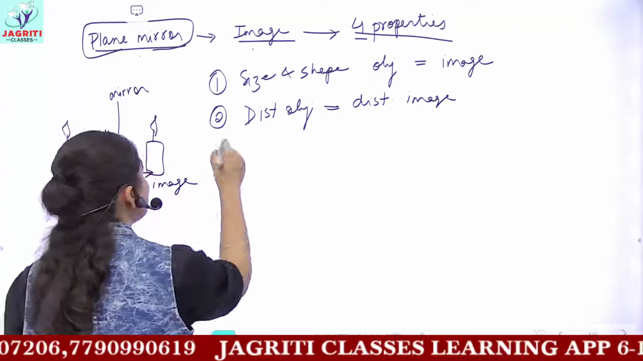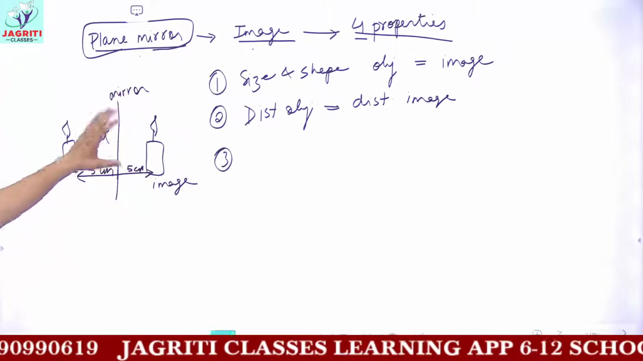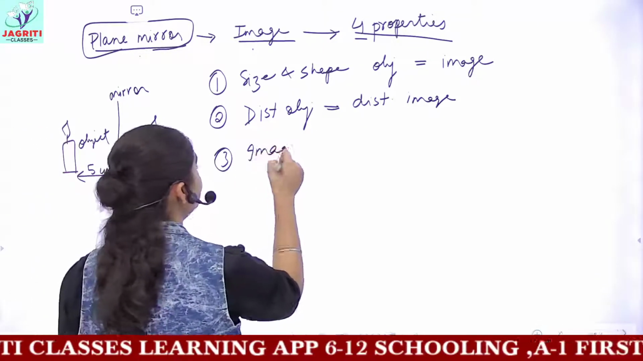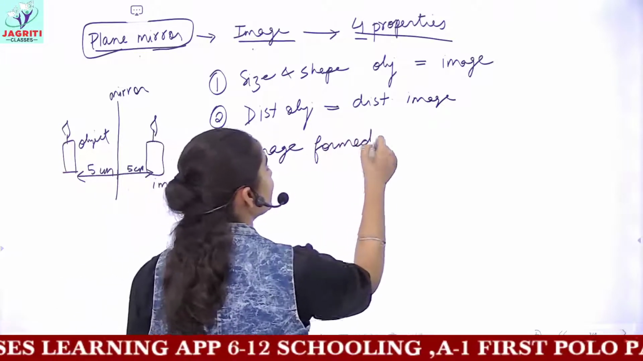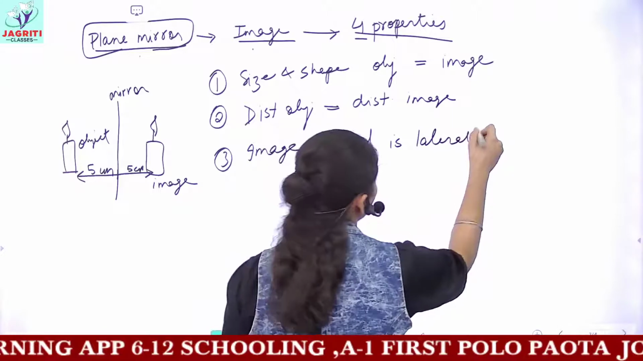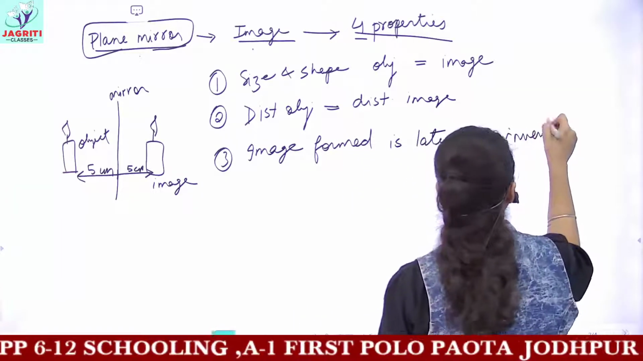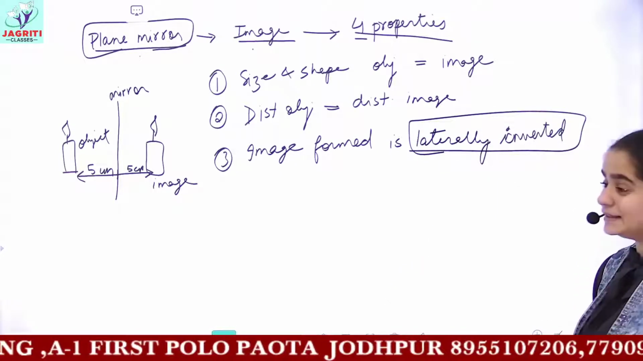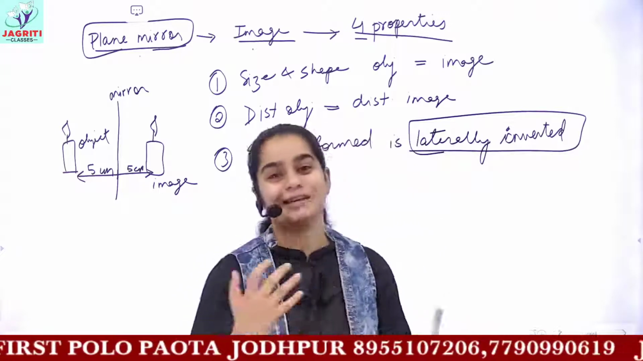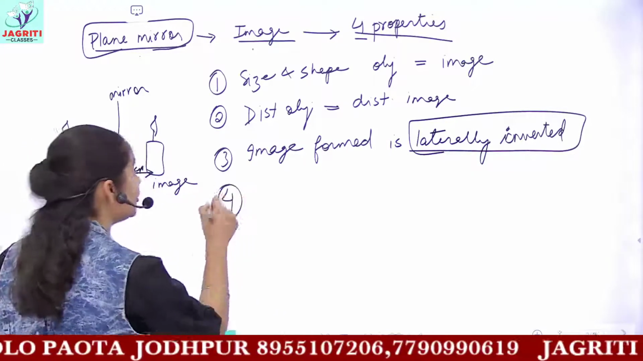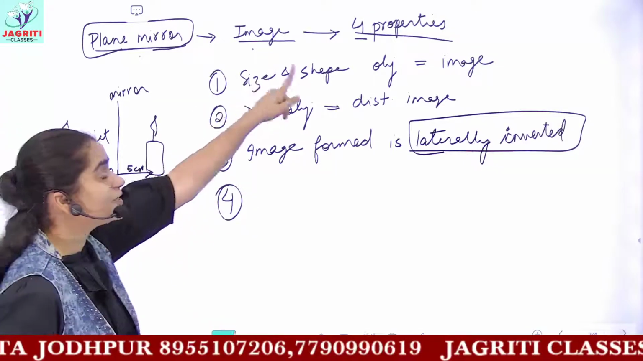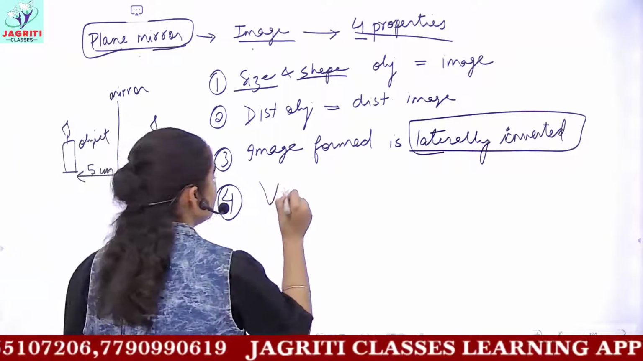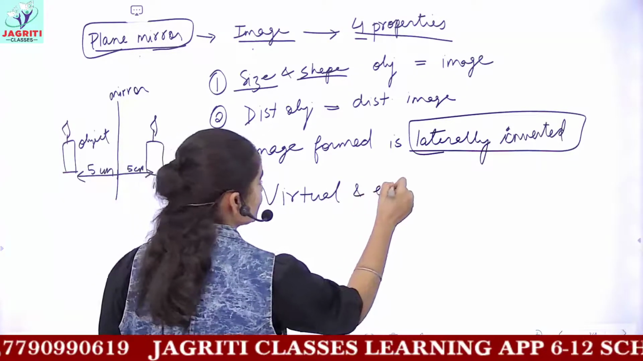Then the first point which we discussed is size and shape. The next is that the distance of the object is equal to the distance of the image. Then we discussed that the image formed is laterally inverted. I explained what you mean by the term lateral inversion, and this property is known as a laterally inverted image. That is, the left appears right and the right appears left. And the fourth property, because we have merged our first and fourth points, that is size and shape, is that the image formed is always virtual and erect.